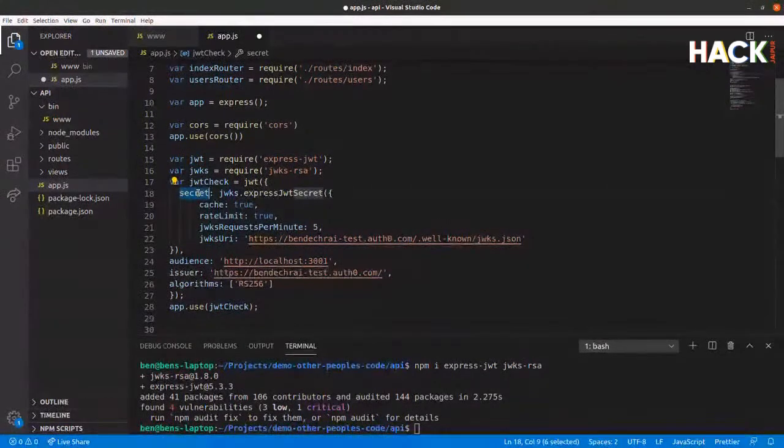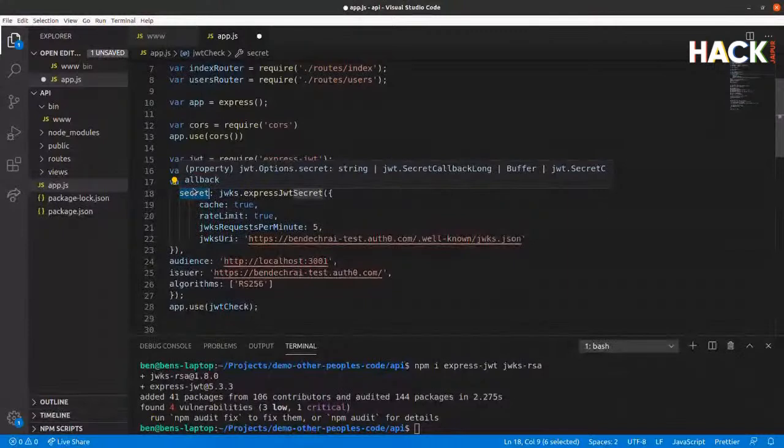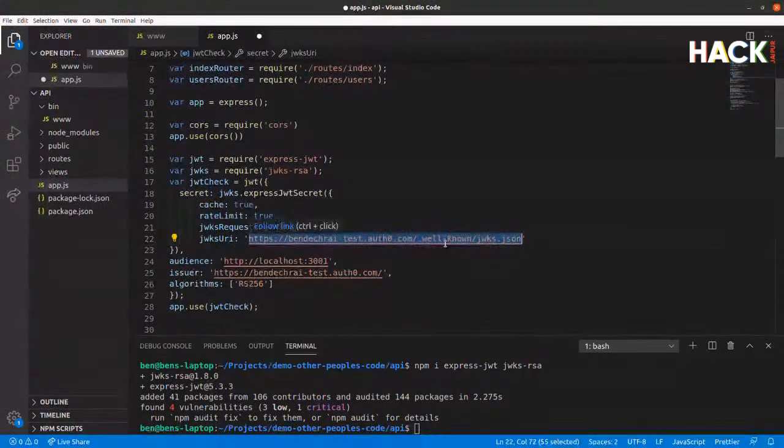And what we're configuring is the secret. So when the JSON Web Token comes in, if you remember when we looked at what the JSON Web Token contained, it had a signature. In order to verify the JSON Web Token hasn't been modified, we need to verify that signature hasn't changed. And in order to do that, we need the public key that's used to verify the signature. This public key is provided at this endpoint here. This URL will never change. For anything trying to log into Dechrai test.auth0.com, this URL will always provide the public key required to verify a token. If that public key ever changes, then the response to this endpoint will also change.